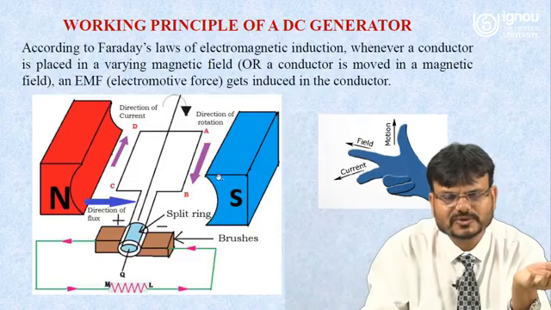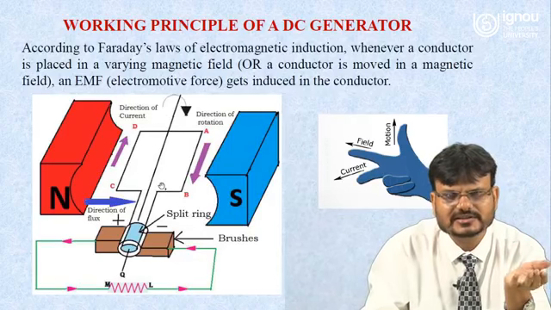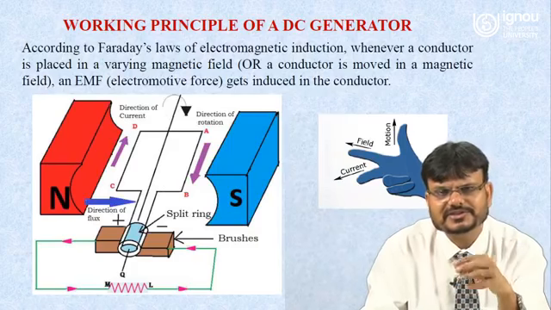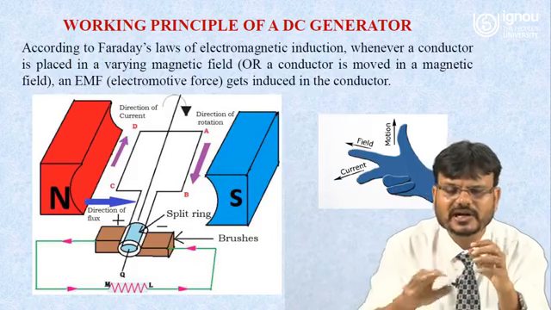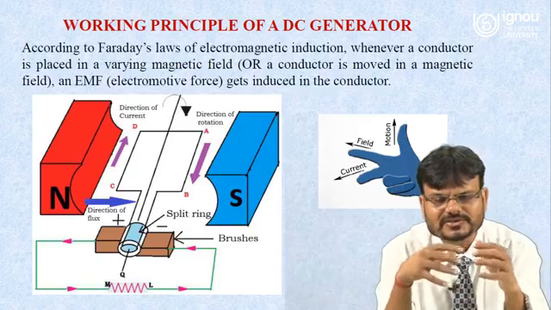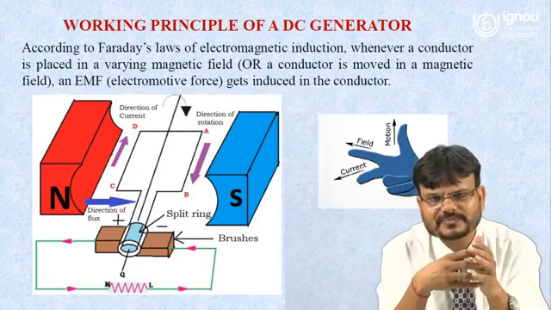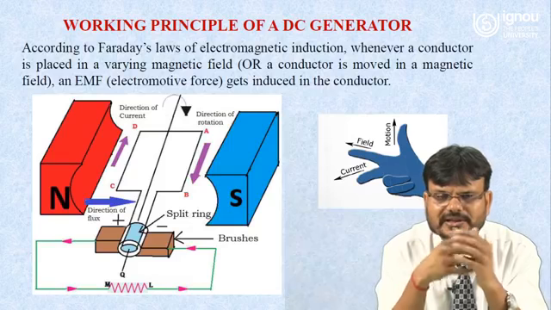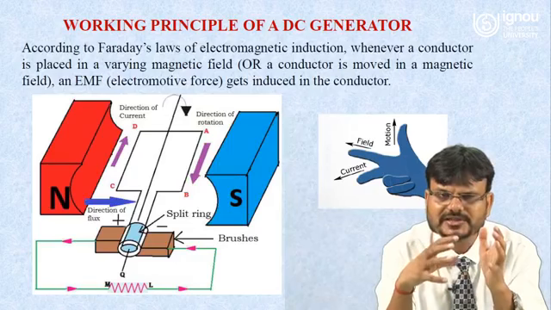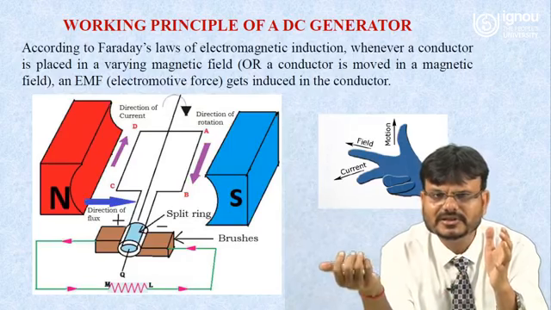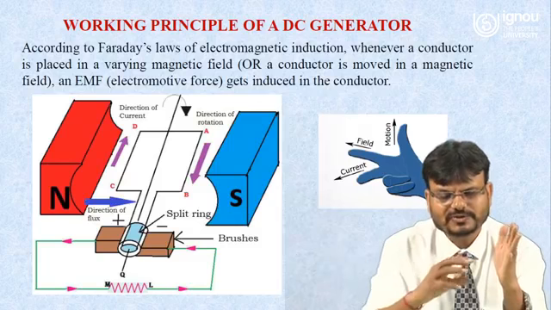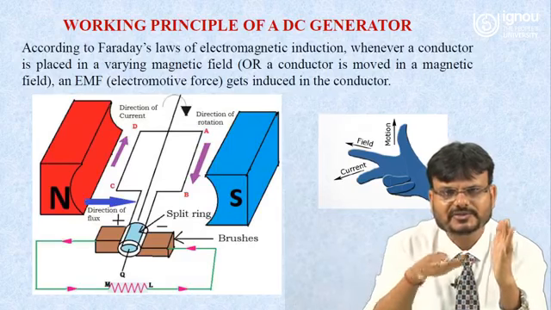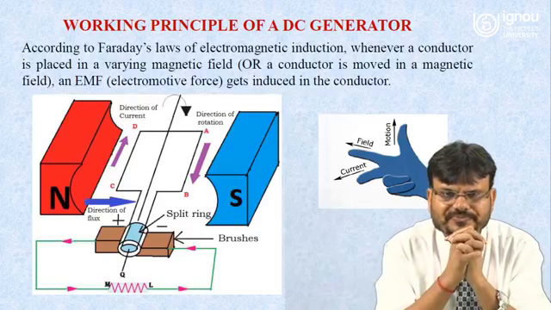This flux comes from the north pole and south pole, and if this conductor is moved by any means, then you can generate the induced EMF. And how can this conductor be moved? You just connect it with the help of a turbine. In a thermal power plant or any hydropower plant, this armature is rotated with the help of the turbine, right? So if you are able to move the armature in the magnetic field, it will induce EMF.